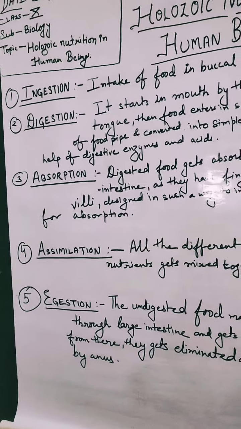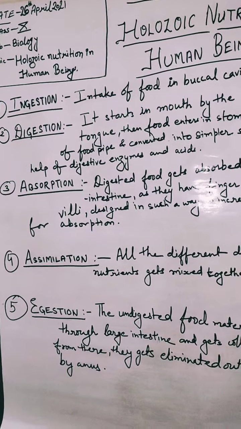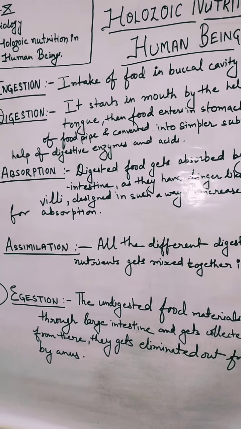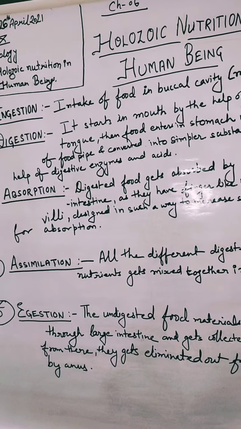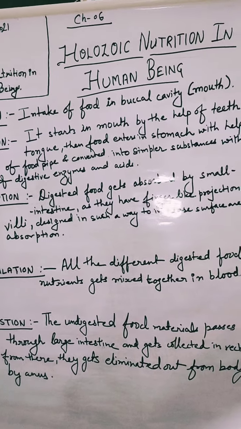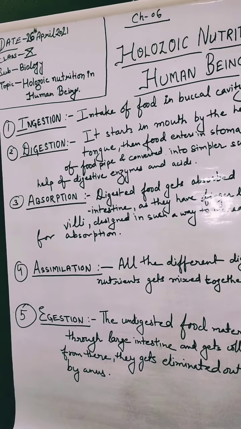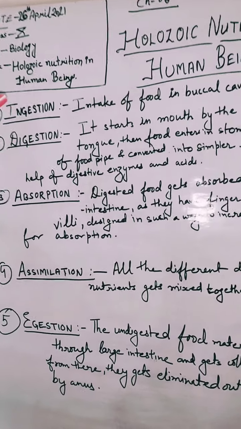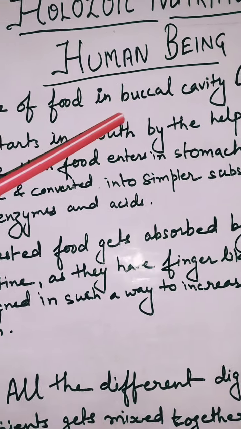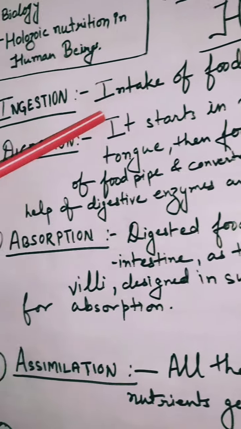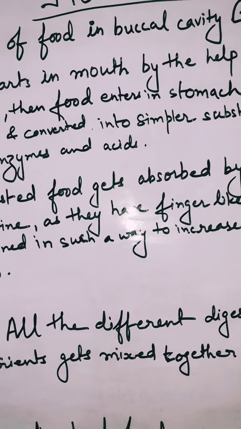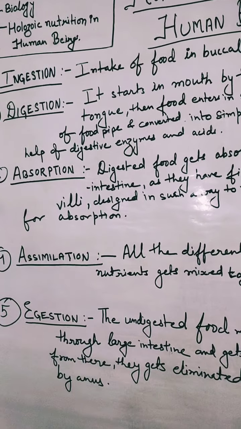Human beings have a well developed digestive system which helps in digestion of food. So first, before discussing the human digestive system, let's see how the steps of holozoic nutrition occur in human beings. First is ingestion. Ingestion means intake of food into the buccal cavity. Buccal cavity means the mouth. So when we put the food inside our buccal cavity, ingestion is completed.